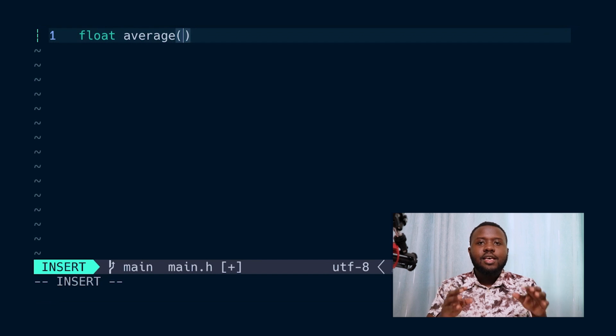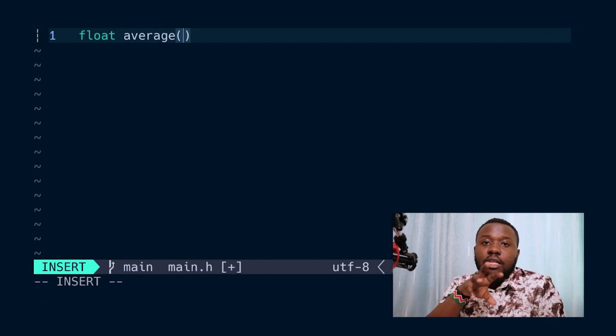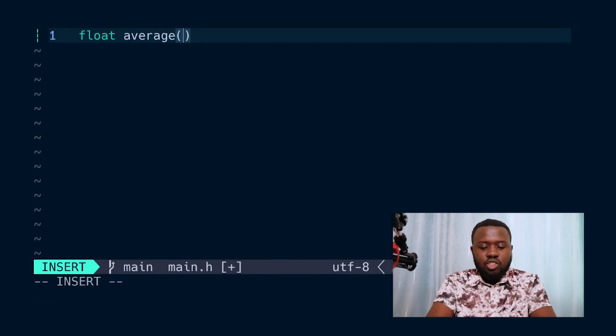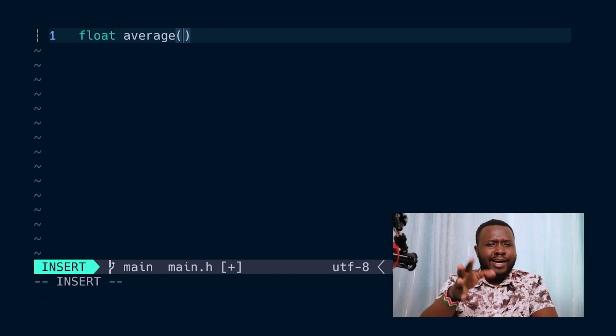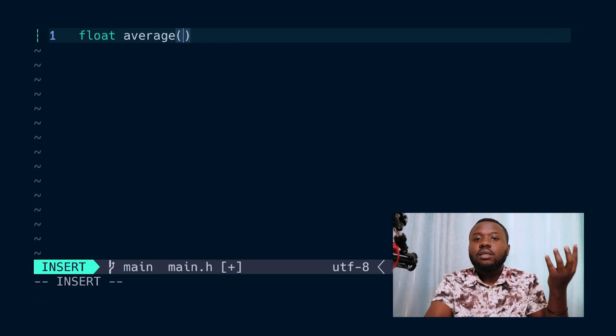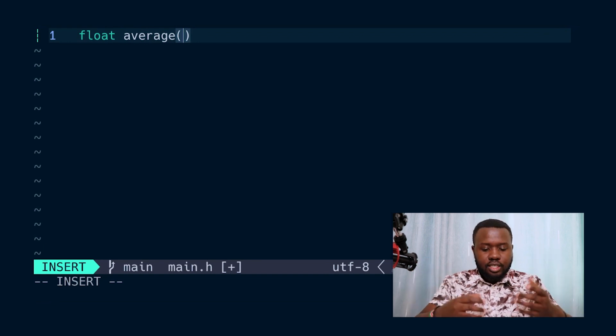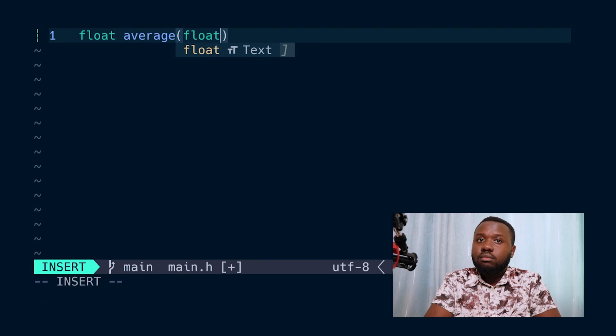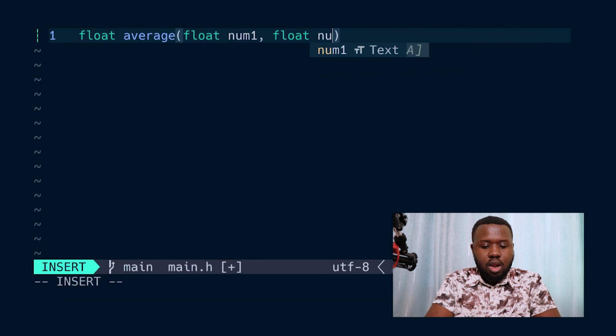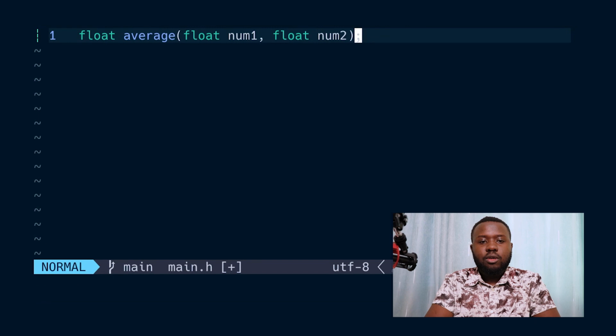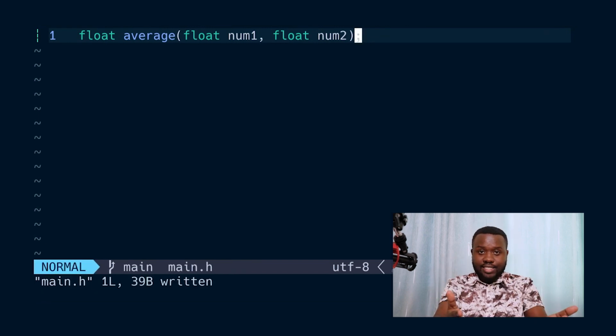A function that returns the average of two numbers needs two things. It needs two numbers, and we pass them down as parameters. Whatever we write inside the parentheses are called the parameters. So, to avoid a lot of conversion, let's say it also accepts parameters of the float data type. So we have float num1 and float num2. And then finally we end that line with a semicolon.